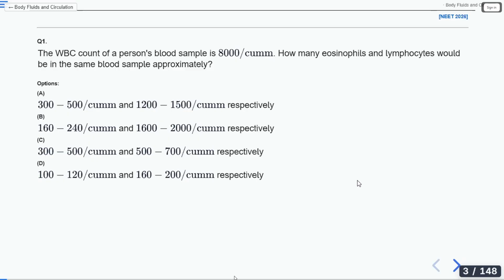So the first question for today is: the WBC count of a person's blood sample is 8,000. How many eosinophils and lymphocytes would be in the same blood sample approximately?